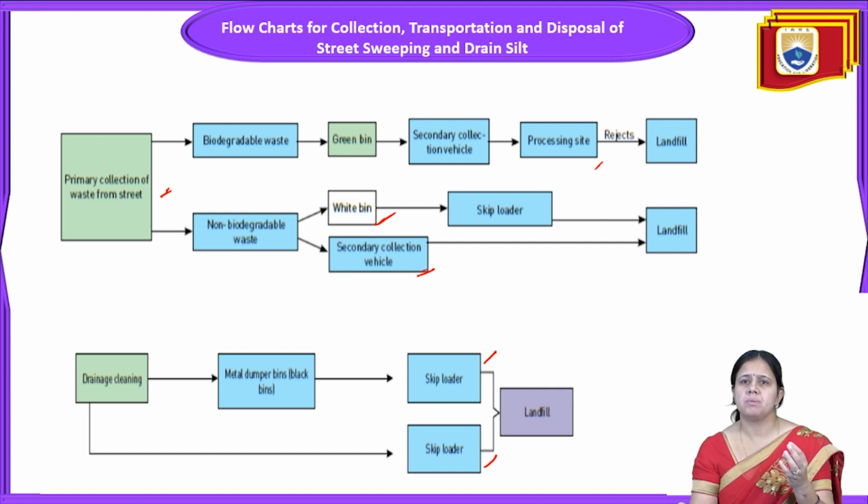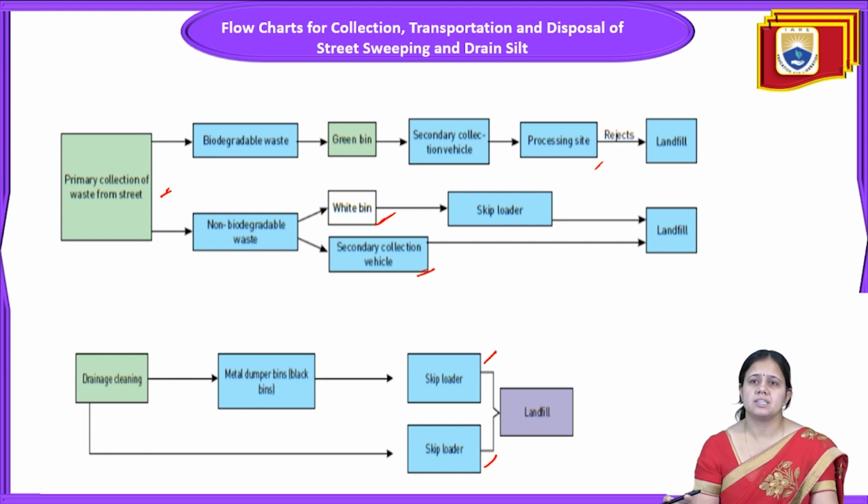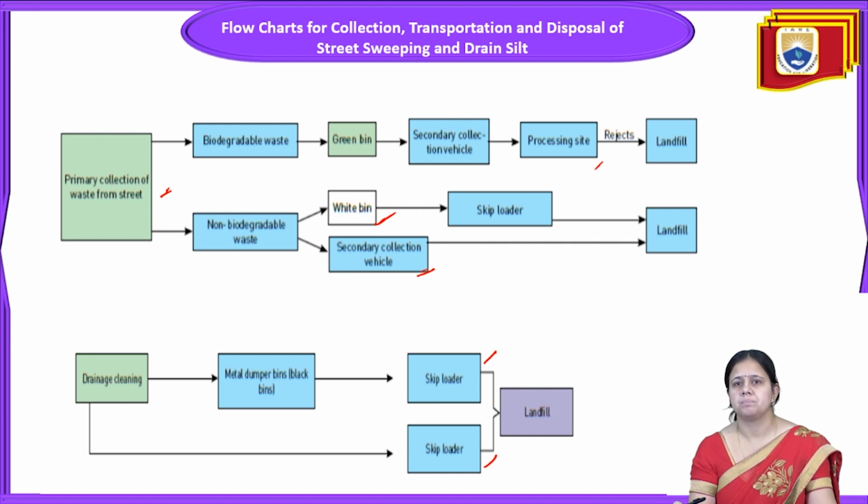First of all, it will be collected at the point source and divided into two categories: biodegradable waste and non-biodegradable waste. Biodegradable waste will go to the green bins and then the secondary collection vehicle. The secondary collection vehicle will take it towards the processing sites, and then the landfill will be there. Same in the case of non-biodegradable waste: white bins and secondary collection vehicles. White bins will go towards the skip loaders and then the landfill.